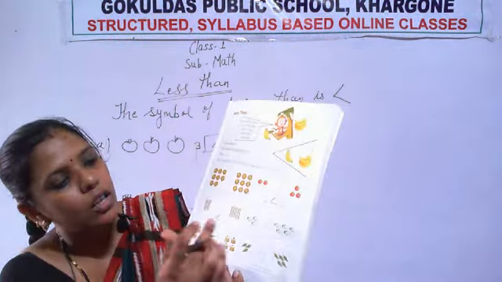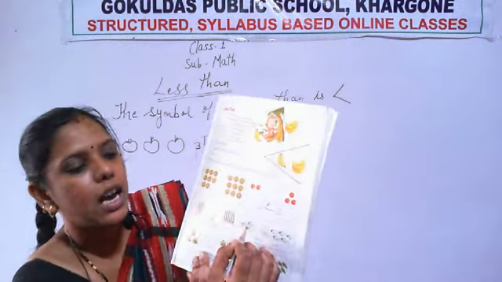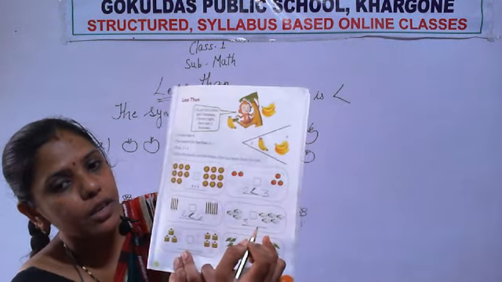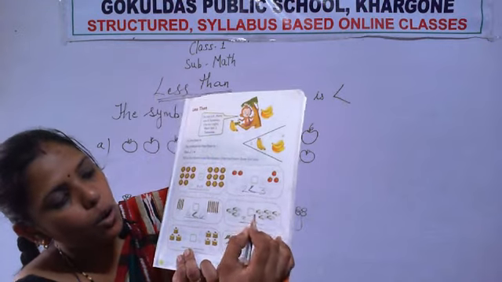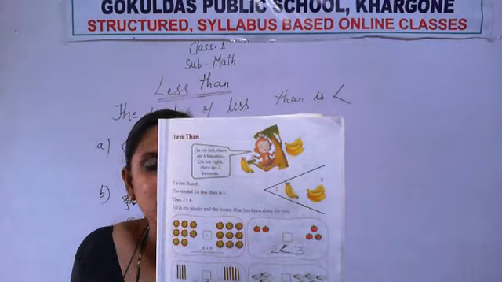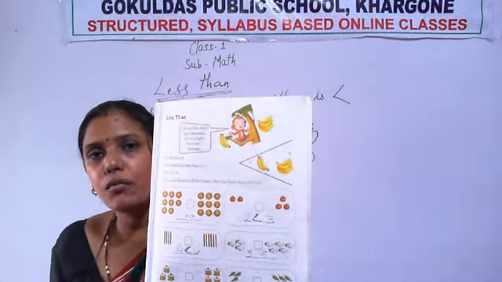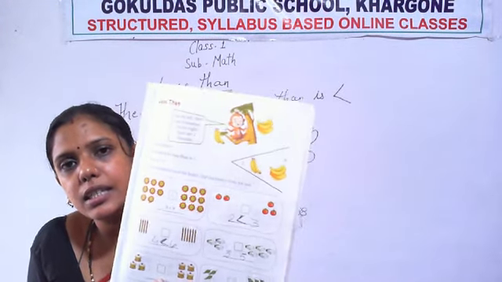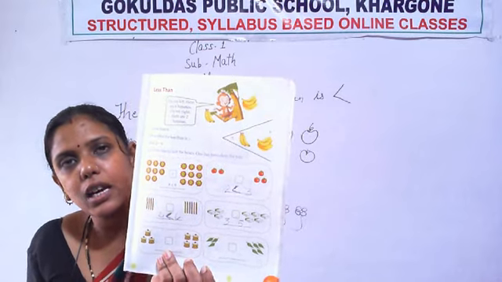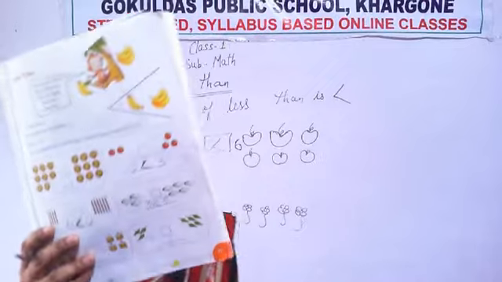Okay, like this. Now are you able to do the next? Okay, let's do it. How many erasers are there on this side? 1, 2, 3. Now count the number of erasers given on the other side. Count 1, 2, 3, 4 and 5. How many erasers are there on the other side? 5. Okay, so write here 5. Now which number is greater and which number is lesser? 3 is lesser and 5 is greater. So which sign? The crocodile mouth is open towards the number 5. That this sign will come.